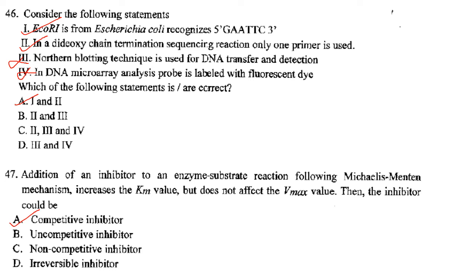Then next one. Addition of an inhibitor to an enzyme substrate reaction following Michaelis-Menten mechanism increases the Km value but does not affect the Vmax value. Then the inhibitor could be. So they have added an inhibitor to the enzyme substrate reaction following Michaelis-Menten kinetics, and they found that there is an increase in Km value but there is no change in the Vmax value. So which inhibitor is it? So competitive inhibitor, because it increases the Km value but does not change the Vmax value. So it is the case of a competitive inhibitor.